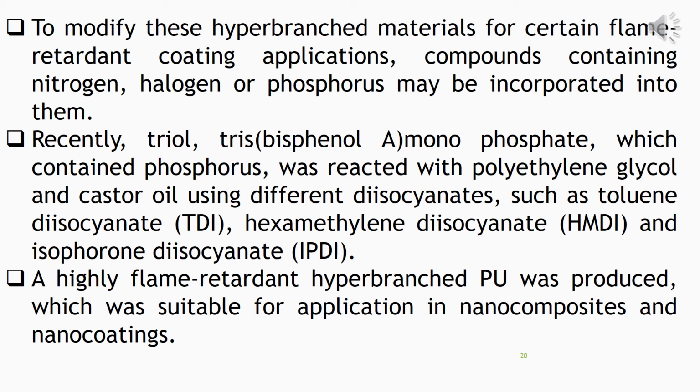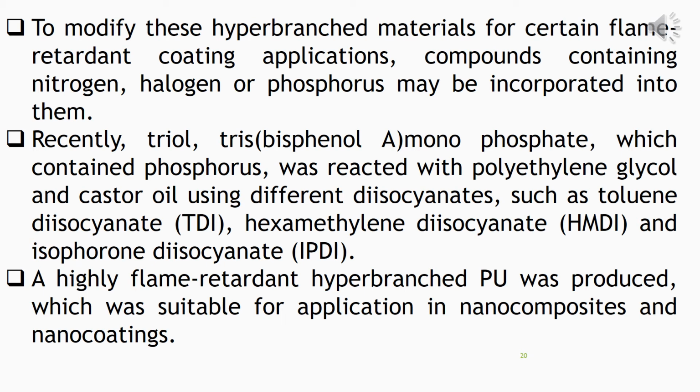isophorone diisocyanate. So all these diisocyanates were reacted with polyethylene glycol and castor oil, along with the triol which we have named before.